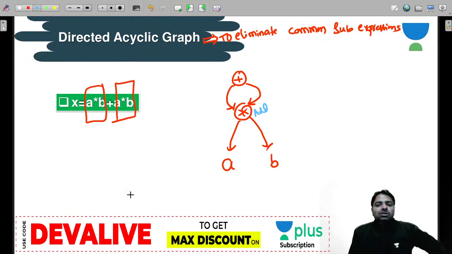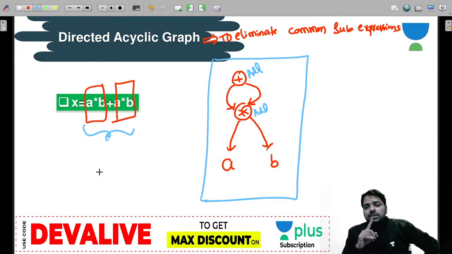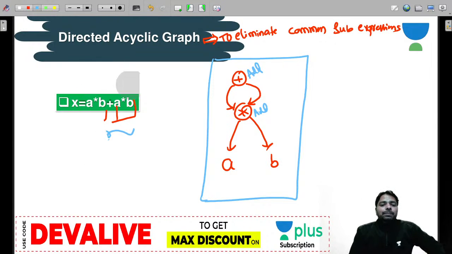And assignment is not required because this assignment is actually the plus, wherever it is stored, that you can assume as an X. Now X is not required here because X doesn't represent anything now, because whatever the root stores, that you can assume as an X, right? So this just represents the value of an expression as a tree, remember that. Okay, this is how we have the DAG representation.